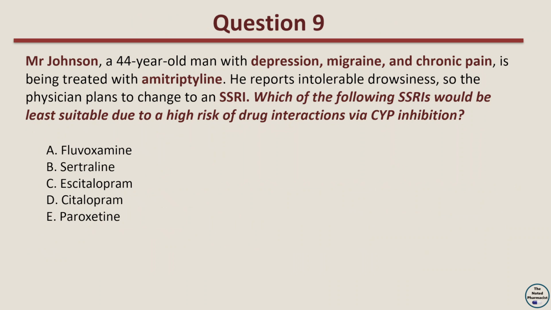Question 9. Mr. Johnson, a 44-year-old man with depression, migraine, and chronic pain, is being treated with amitriptyline. He reports intolerable drowsiness, so the physician plans to change to an SSRI. Which of the following SSRIs would be least suitable due to a high risk of drug interactions via CYP inhibition? Option A. Fluvoxamine. Option B. Sertraline. Option C. Escitalopram. Option D. Citalopram. Option E. Paroxetine.